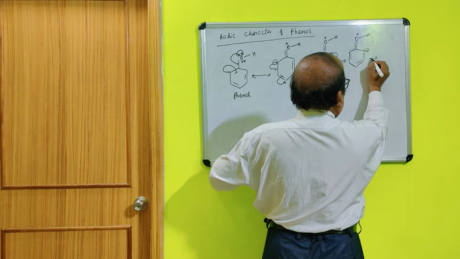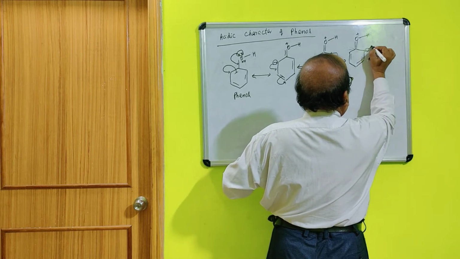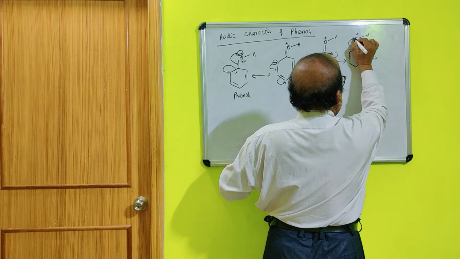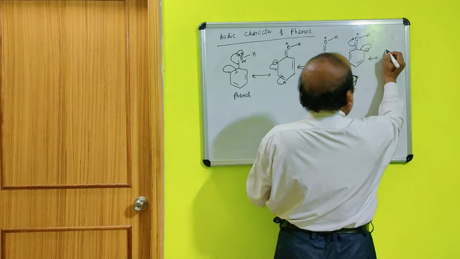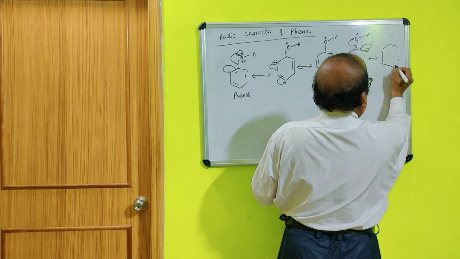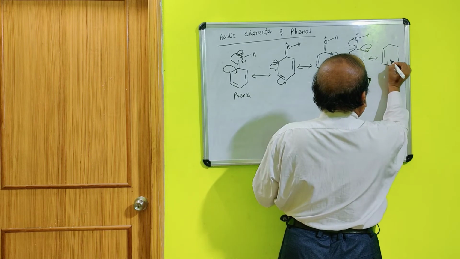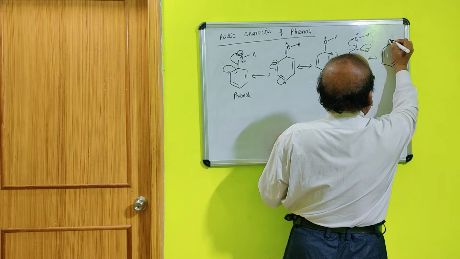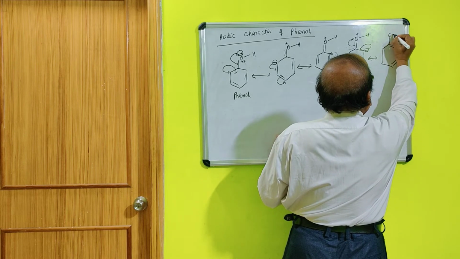Then the last structure is: this will go to this side and it will come to this side, the plus will be neutralized. So the final structure is like this, here it will be a double bond, this is OH.